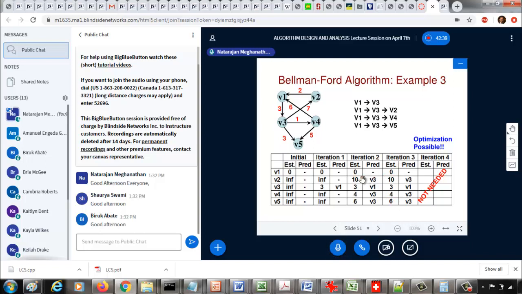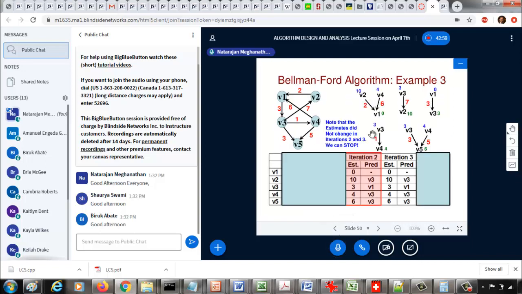Between the two iterations, 0 is the same as 0, 10 same as 10, 3 same as 3, 4 same as 4, 6 same as 6. So it means the entries did not change from the second to the third iteration. Which means even if you do one more iteration, it's going to remain the same, because you see what we are doing in each iteration. We are using the estimated path weights from the previous iteration to see if we can reduce the estimated path weight in the current iteration.